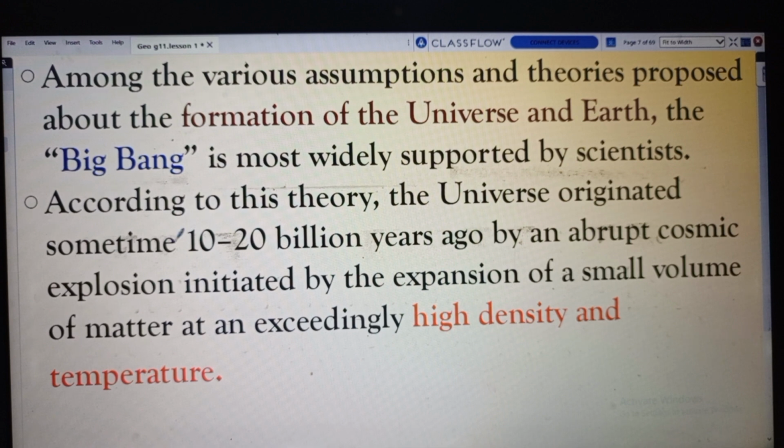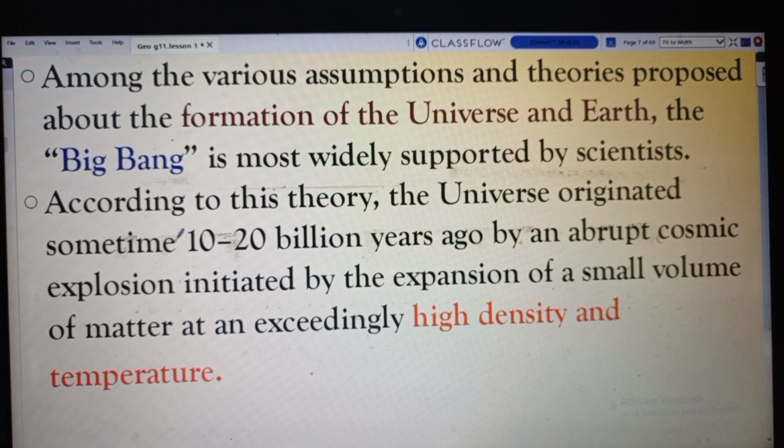According to the Big Bang theory, the universe originated sometime 10 to 20 billion years ago by a bright cosmic explosion initiated by the expansion of a small volume of matter at an exceedingly high density and temperature.